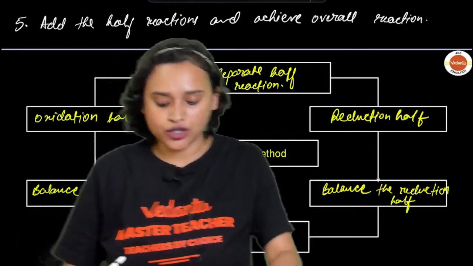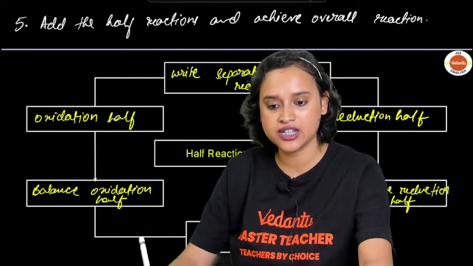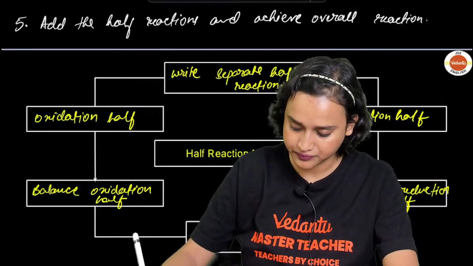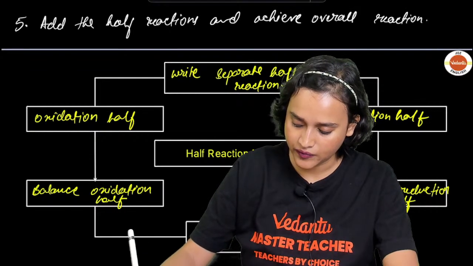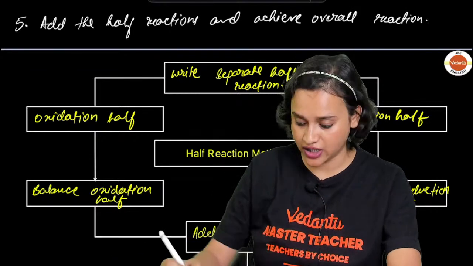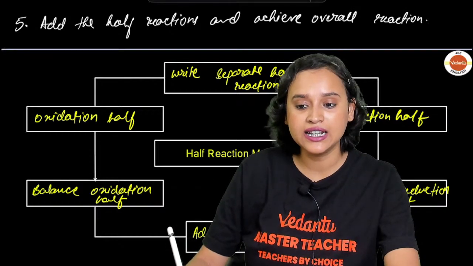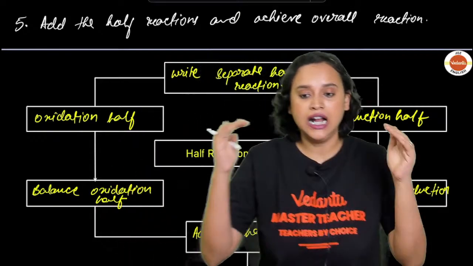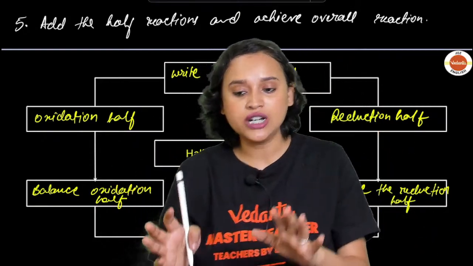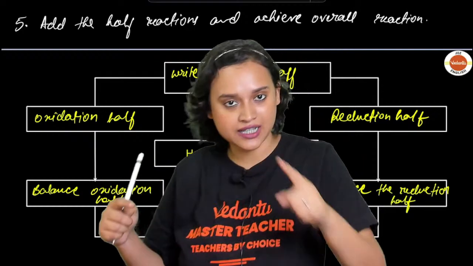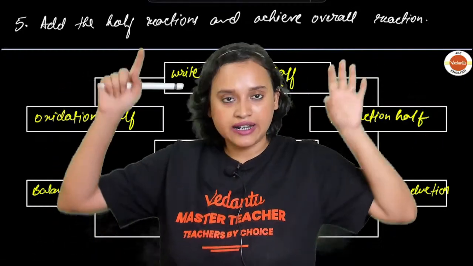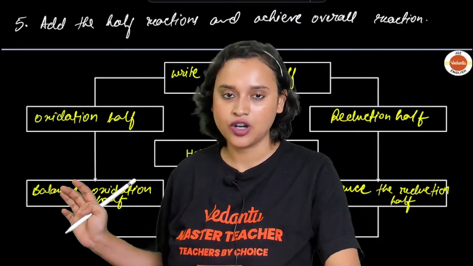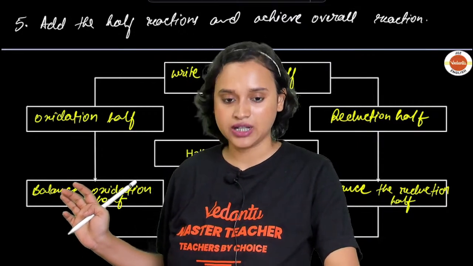Okay. Then you will add the half reactions, but after equalizing the electron transfer. In both the sides, you will have to equalize the electron transfer. And finally, cancel the identical species, check the reaction, and make sure that nothing is out of place. Okay? Alright, everybody? Clear, guys?